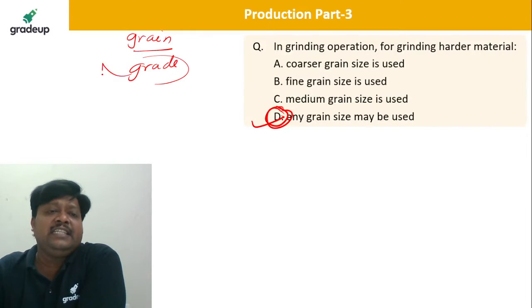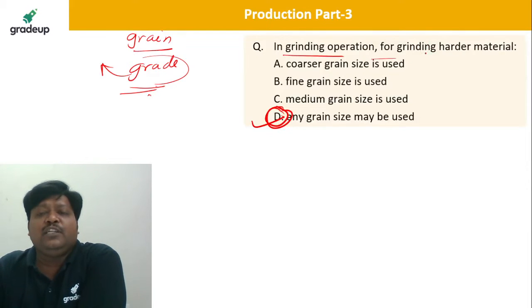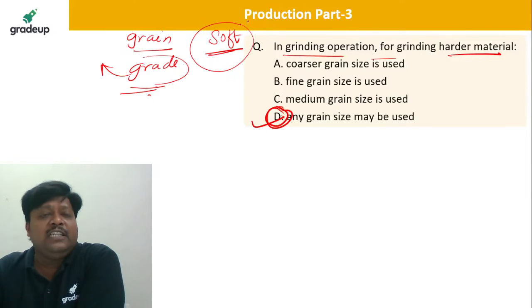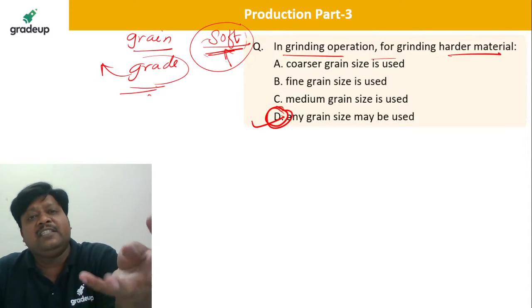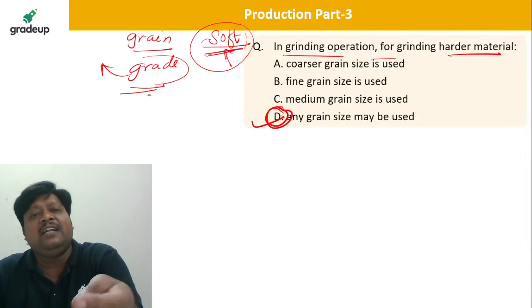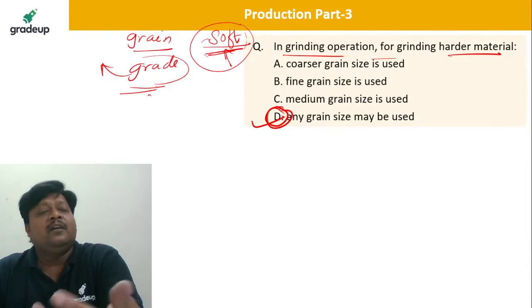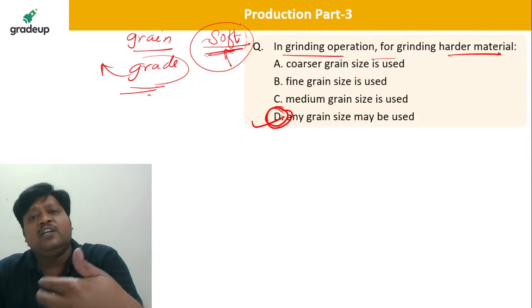Grade is related to loading and unloading of the wheel. Here, for grinding operation of harder material we need the soft wheel. Why soft wheel? So that the material removal is good, and the active grains participating in the machining, once they become blunt, are replaced by the grains coming out.